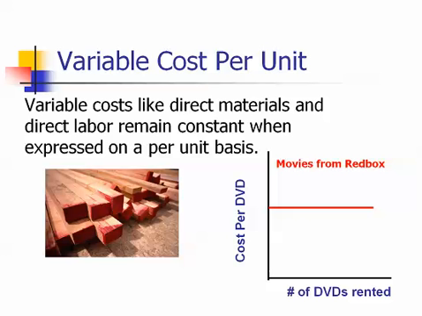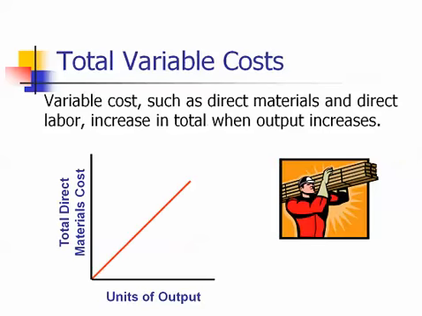Variable costs, like direct materials and direct labor, remain constant when expressed on a per unit basis. If you rent movies from Redbox, the cost per movie remains constant at $1.25 per DVD. For manufacturing firms, their primary direct variable costs are direct materials and direct labor. Variable costs, such as direct material and direct labor, increase in total when output increases. As we rent or watch more movies from Redbox, our total cost of movie rentals increases.